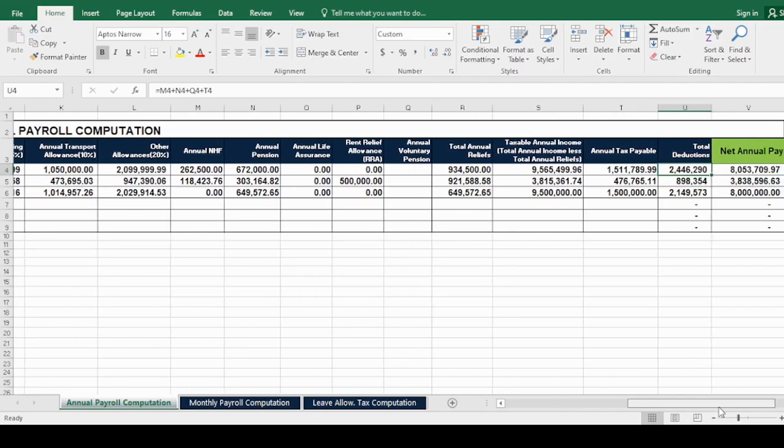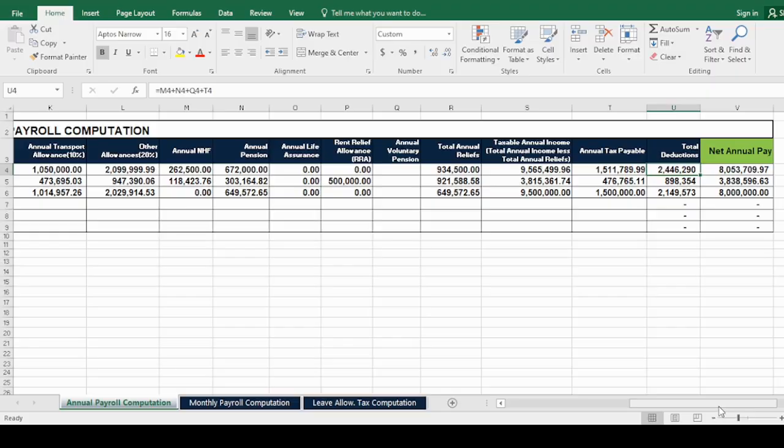And we have the total annual relief calculation, the taxable annual income calculation, which is the total annual income less total annual relief. Next is annual tax payable calculation. And the second to last is total deductions calculation, and the last is net annual pay calculation.